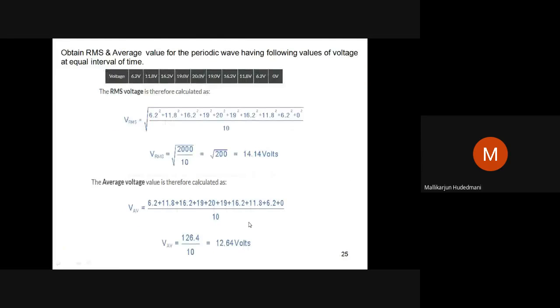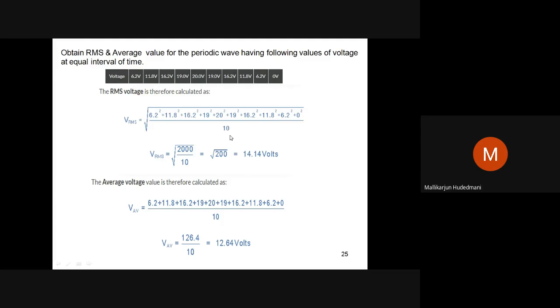For that, I just took an example. Average value of an alternating quantity, with 1, 2, 3, 4, 5, 6, 7, 8, 9, 10 instances. Values are V1, V2, V3. Instead of current, these are voltages. Can you see here? Directly they are dragged and dropped here. Add them in the numerator, divided by 10. That gives you the average value of an alternating quantity.